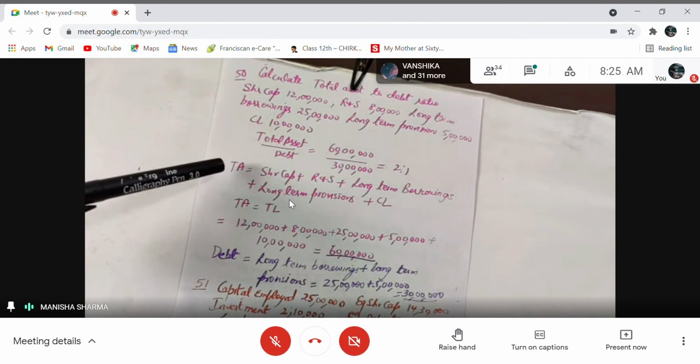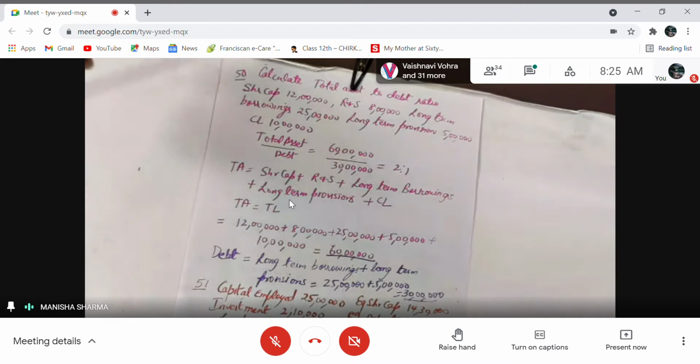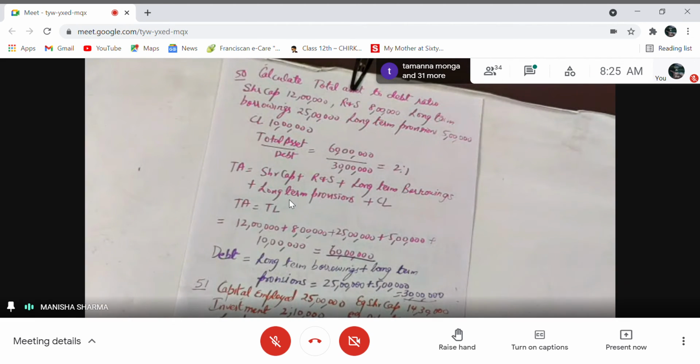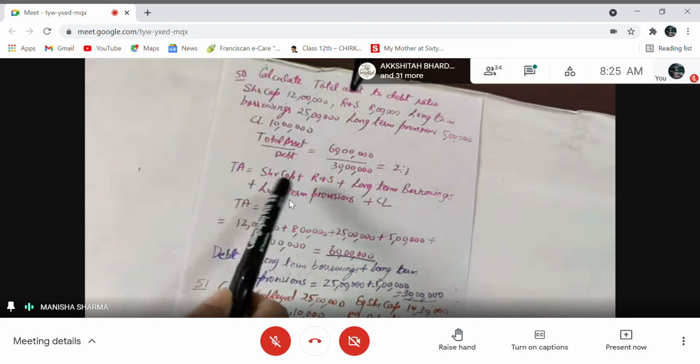First, we will calculate total assets. Again, you will apply the same concept, since assets are not there. You just have the list of liabilities in the question. So how will you find assets? You will apply the concept that total assets is equal to total liabilities. If you take the total of liabilities, it will automatically be equal to total assets. So you will take the sum of all the liabilities.